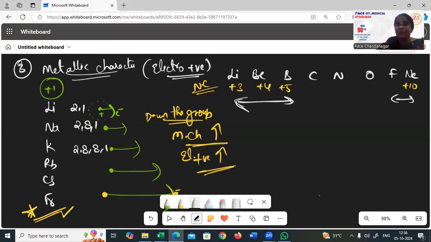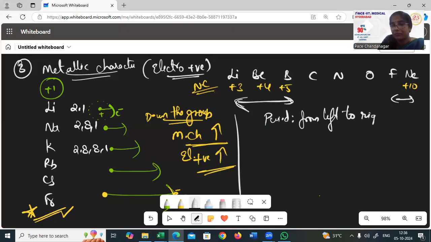The bigger ones, because the attraction is less. Therefore, the initial elements could remove the electrons easily. Lithium, beryllium, these can remove the electrons easily, hence better metal. So in a period, as you move from left to right, your metallic character decreases, which means electropositive character decreases. As the size is small, it is very hard to remove the electrons.